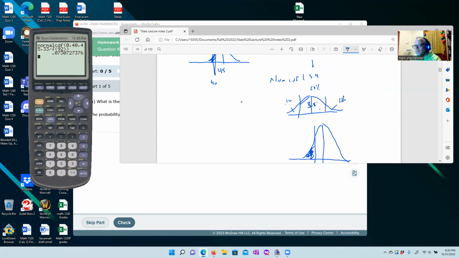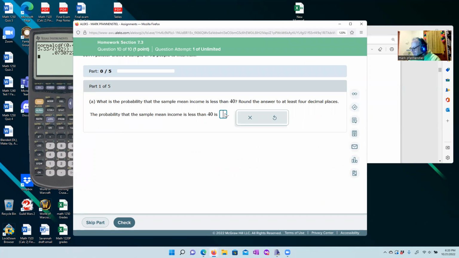It's going to be a little lower than I thought. I thought maybe 16%, but it's going to be lower than that. So we got 0.0731 as our 4 decimal place approximation. So we're just going to type that in, 0.0731. Okay, we'll go through and check that.